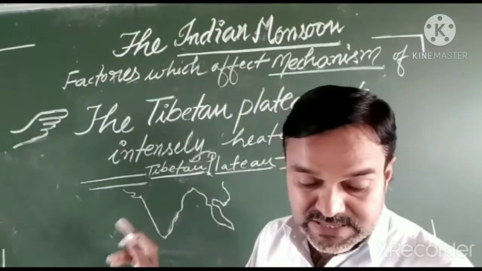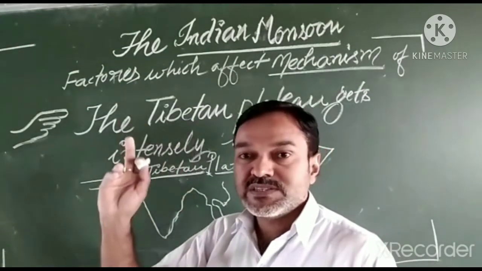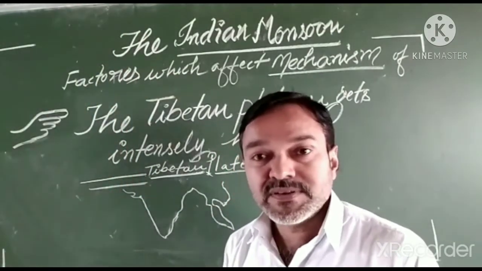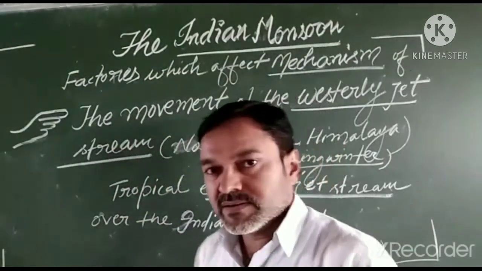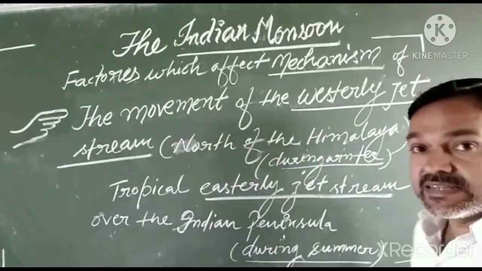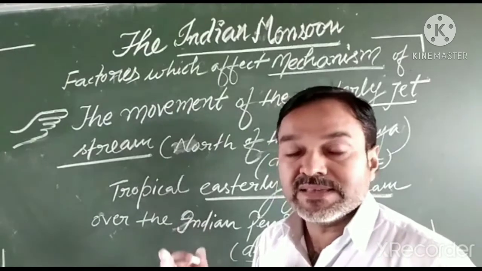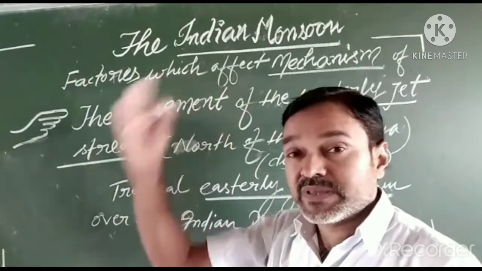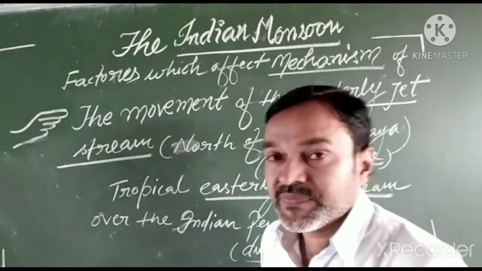Remember it. These regions are also responsible for the upward air circulation over the Tibetan plateau, which is responsible for the flow of the jet stream. Remember it. Now your last topic regarding the mechanism of monsoon is the movement of the jet stream. The jet stream, which moves as upper air circulation over the Indian landmass and the Tibetan plateau, is one of the major factors which determine the mechanism of Indian monsoon.